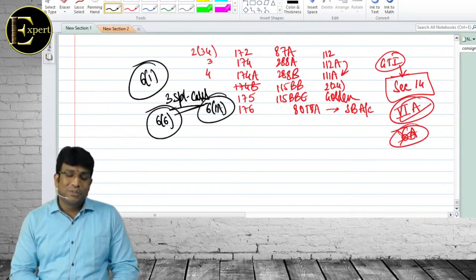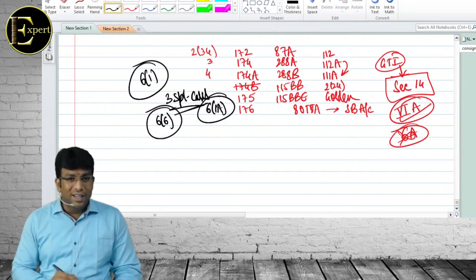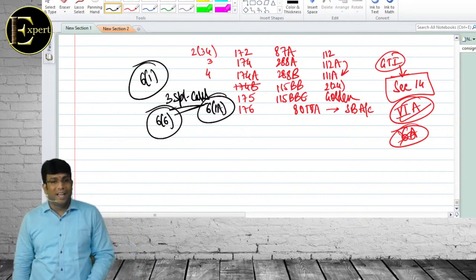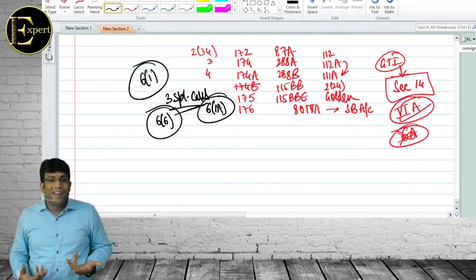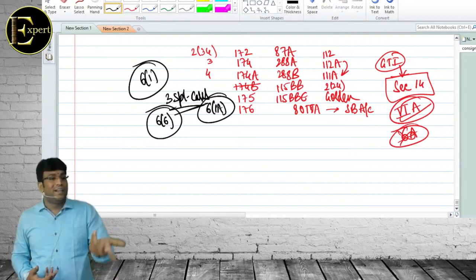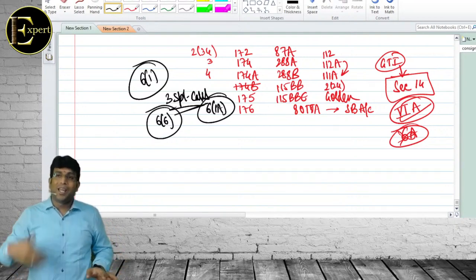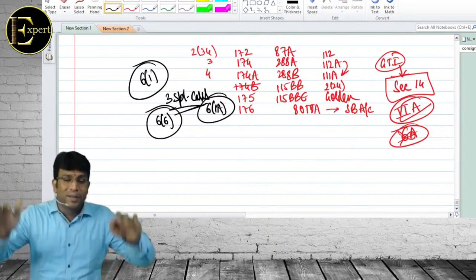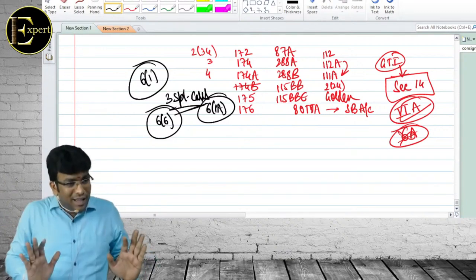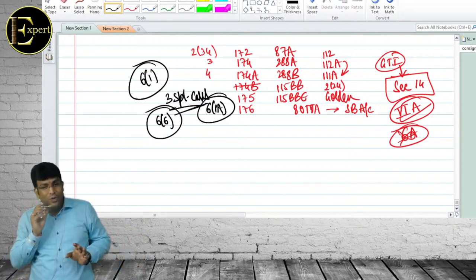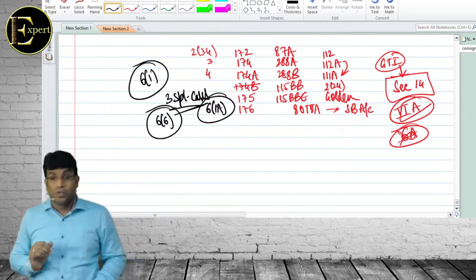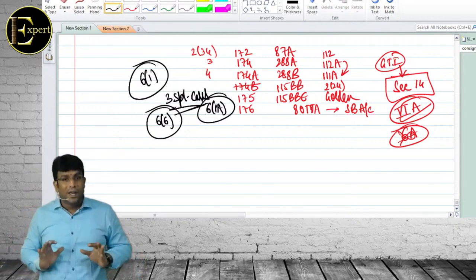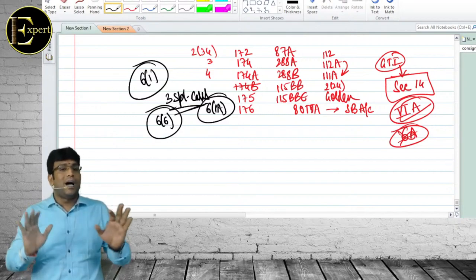Remember? Its third point was really dangerous. What is the first? The first is Indian citizen. Second is total income other than foreign source more than 15 lakhs. Up to here it is fine, and sounds fine. The last one is a very dangerous line. What is that line? Not liable to pay tax in any other country. So in short, they are telling, if you are not liable to tax in another country, we will treat you as if you are deemed to be resident in India. But we will not call you ROR, we will call you only RNOR. One more case also, that second modified condition case also, we will call him RNOR. We don't call him ROR, we call him RNOR.